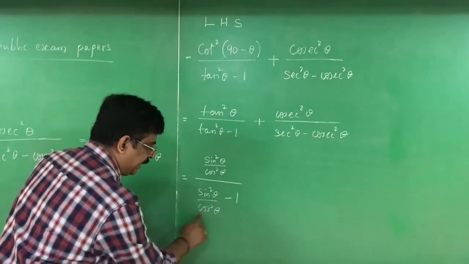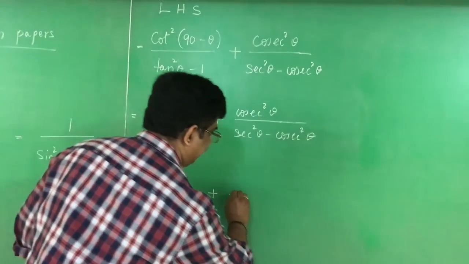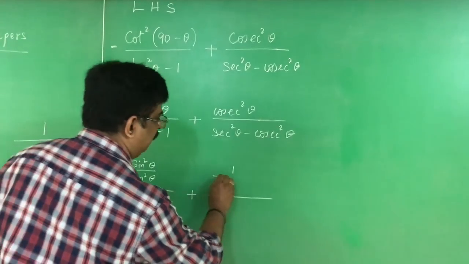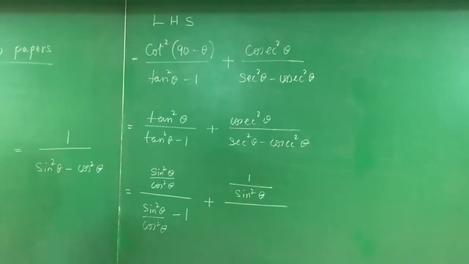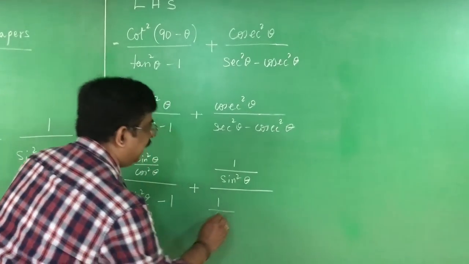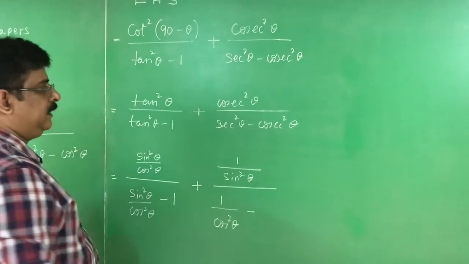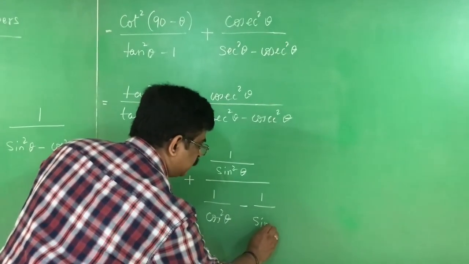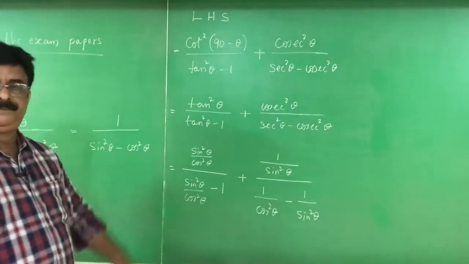Next step, I want to take LCM and simplify this. Plus, cosecant square theta can be written as 1 by sin square theta, whole divided by secant square theta written as 1 by cos square theta, minus cosecant square theta written as 1 by sin square theta. It is the third step.